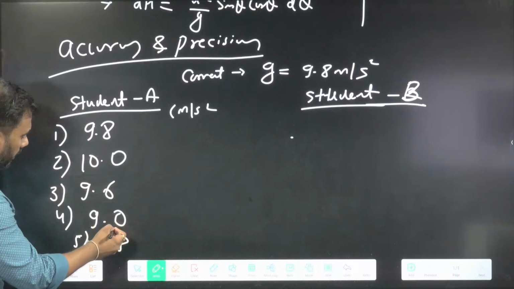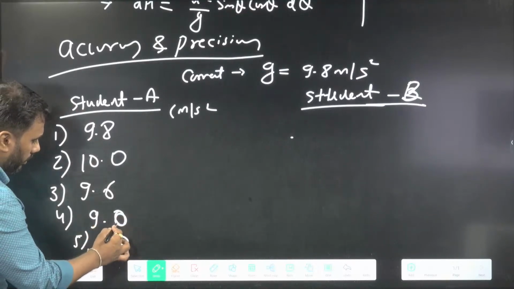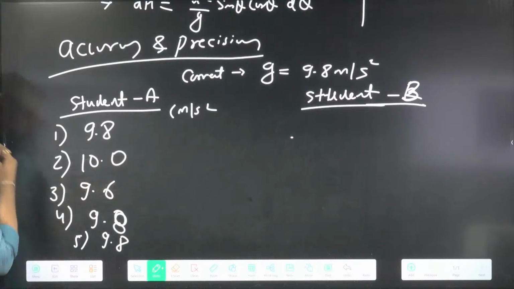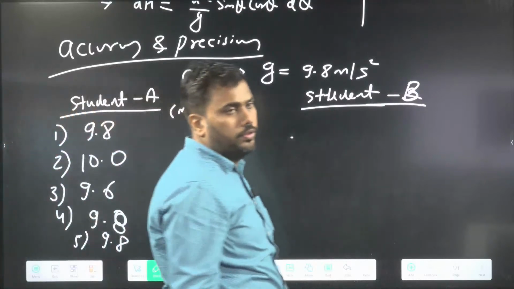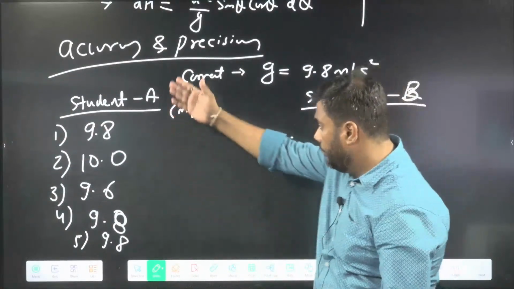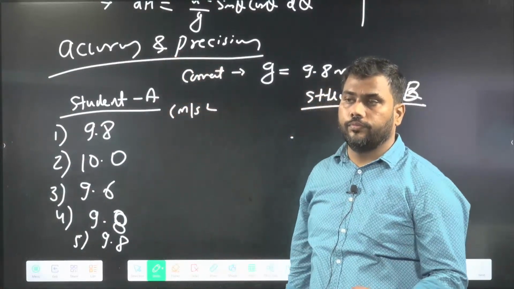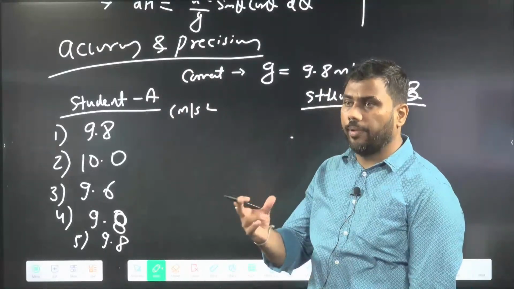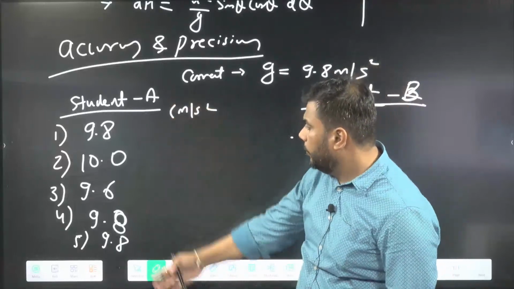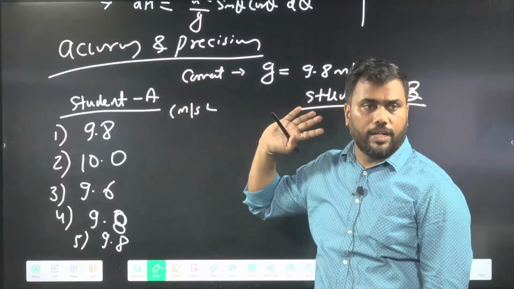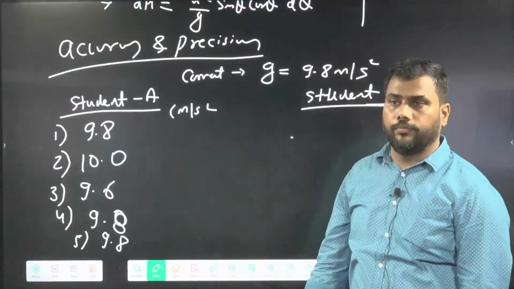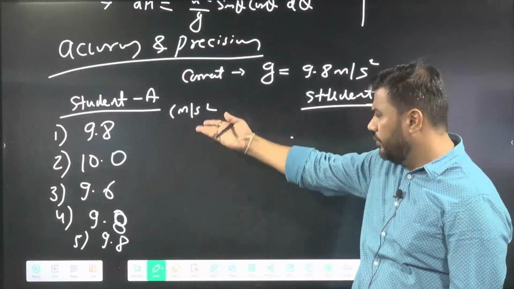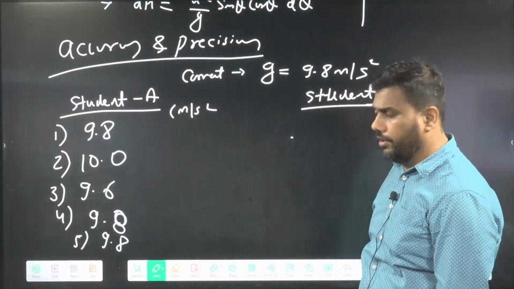Let's change this data a little bit. Let us make it 9.8: three times he is getting 9.8, one time 10.0 and one time 9.6. This is the data of student A, measuring the value of g 5 times. If you take the average, you will find that the average is 9.8.